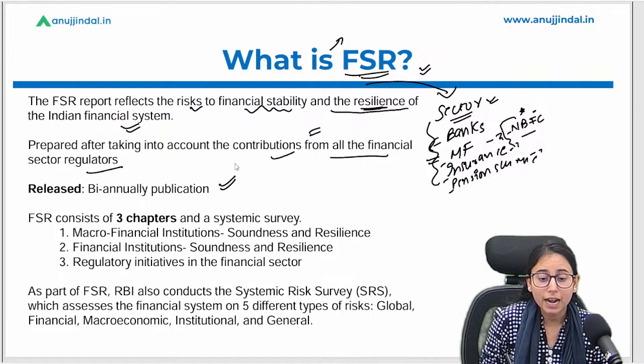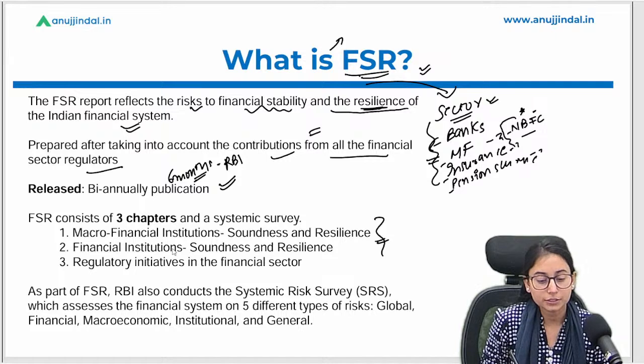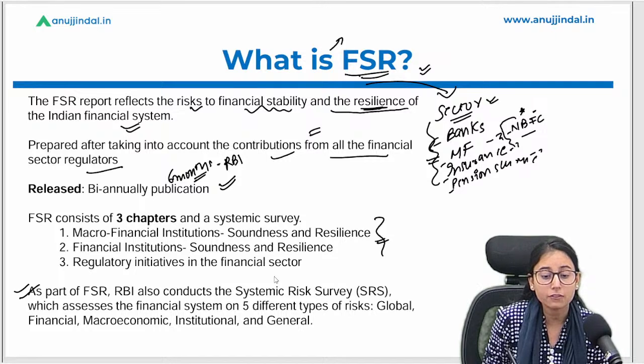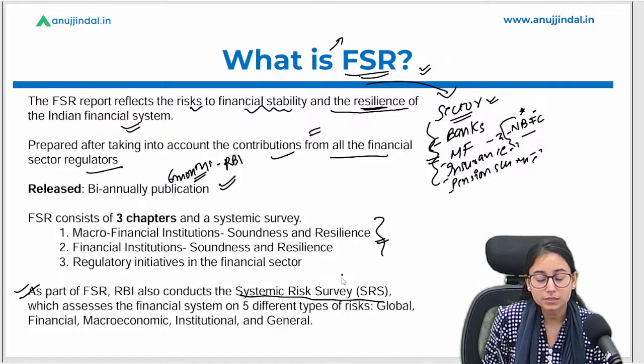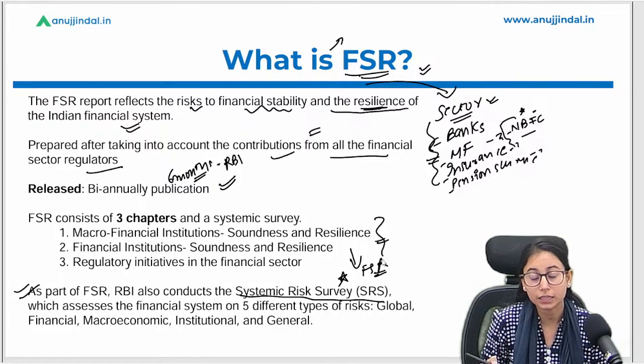It is a report that is being released biannually. We know this, okay? Every 6 months, this report is released by the RBI. Now, this report consists of 3 chapters. First is macro financial institutions, soundness and resilience, financial institutions, soundness and resilience, regulatory initiatives in the financial sector, and at the end we have the systemic risk survey, which is going to be very important again, and it is a part of FSR that we are going to discuss in the coming section.